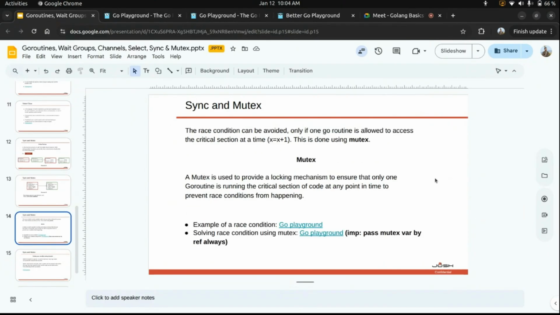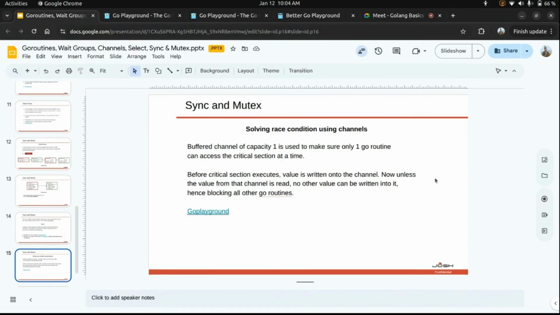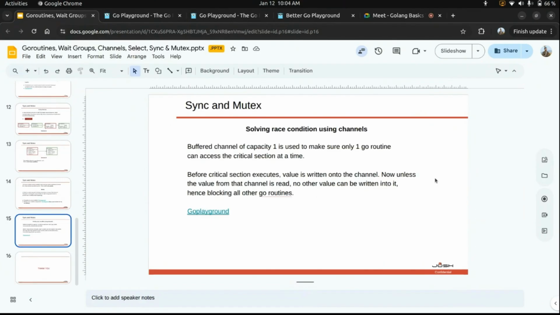So we have seen how to solve a race condition using sync and mutex. As rightly mentioned by Prasad a few minutes ago, we can also solve the race condition with the help of channels. As channels are also blocking calls, we can block the execution of the main goroutine until the child goroutine finishes its execution. A buffered channel of capacity 1 is used to make sure only one goroutine can access the critical section at a time. Before the critical section executes, a value is written onto the channel. Now, unless the value from that channel is read, no other value can be written to it, hence it blocks all other goroutines. You will understand better by example here.